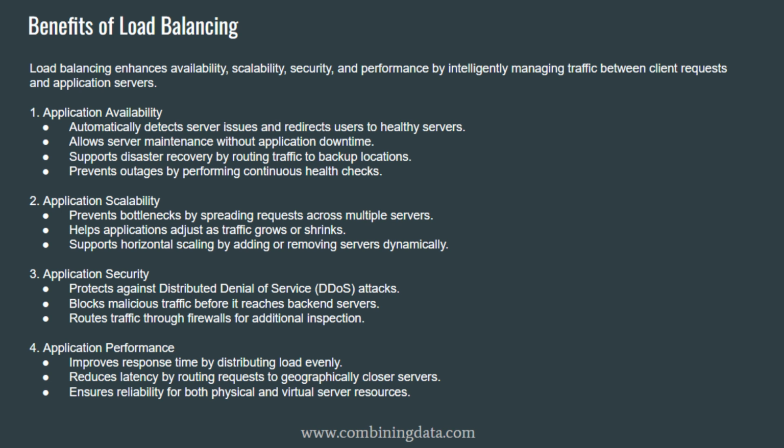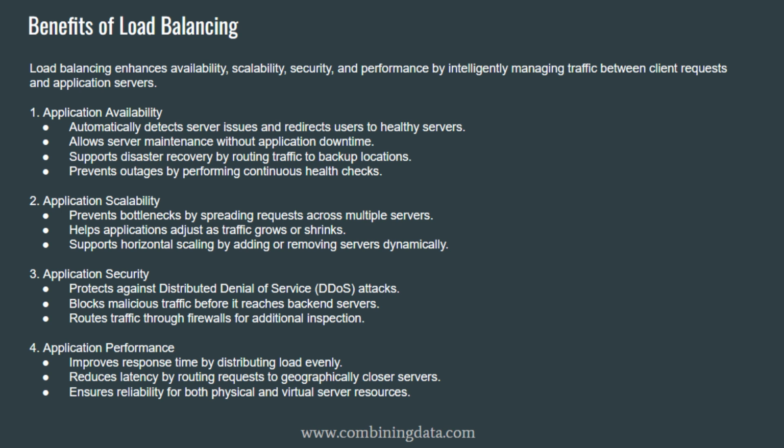2. Application scalability. Load balancing plays a major role in helping applications scale smoothly. As demand increases, new servers can be added automatically, often through auto scaling. The load balancer begins sending traffic to the new servers.